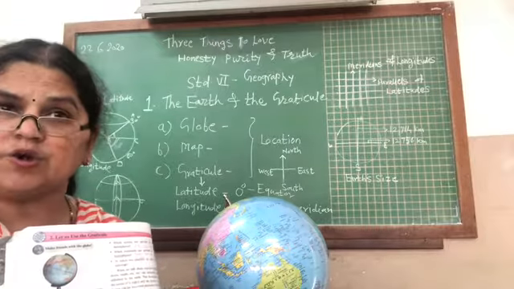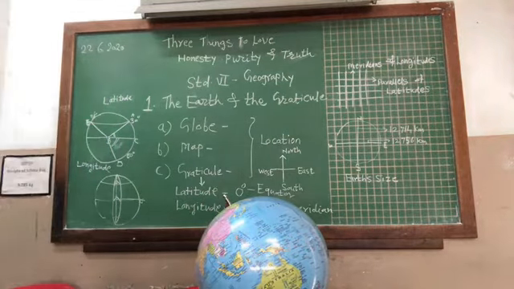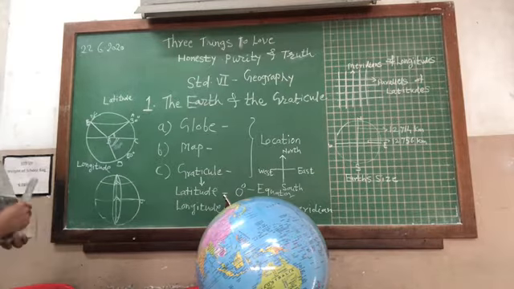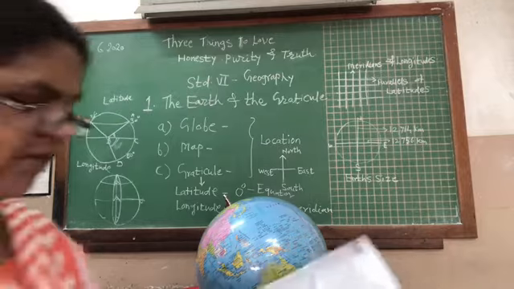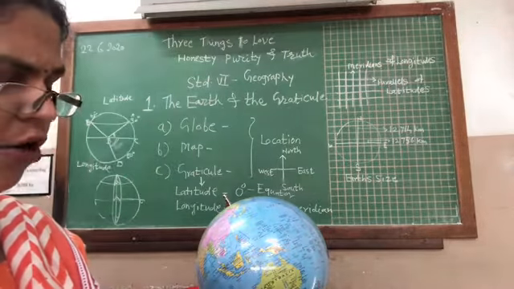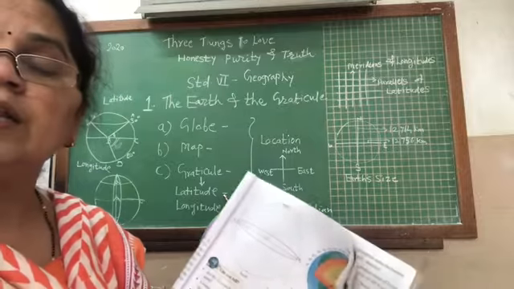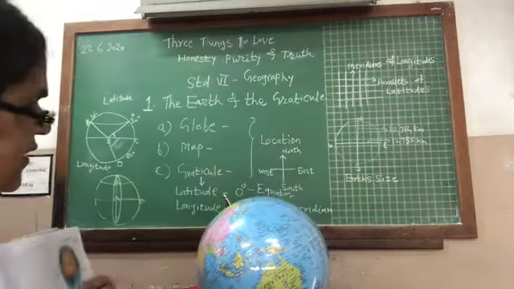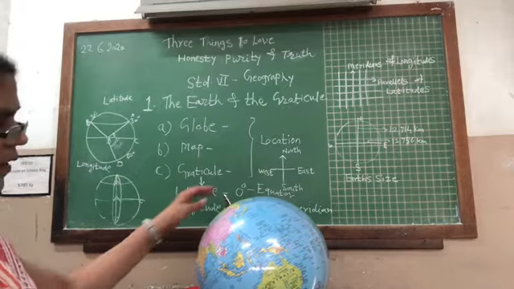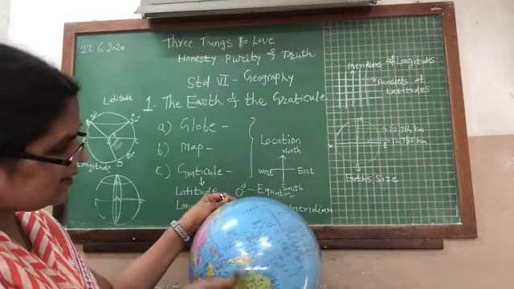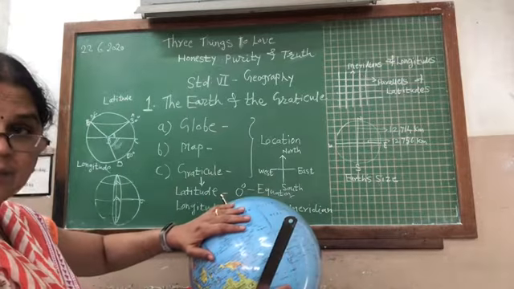The line in the center, which passes through the center of the earth, we call the equator. This line divides the earth into two parts. You can see on the globe, this is the northern part and this is the southern part.